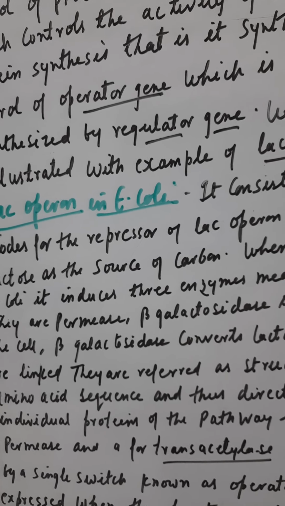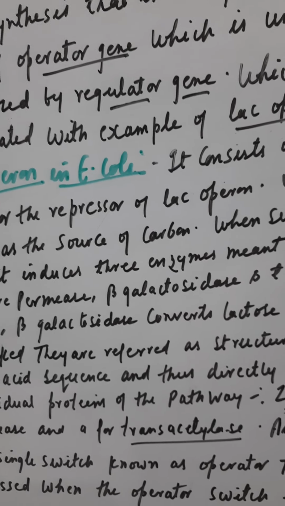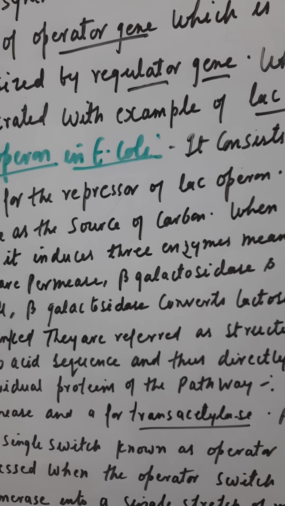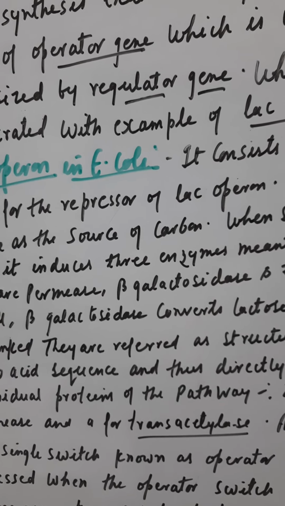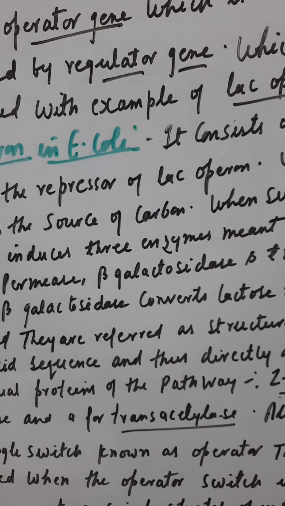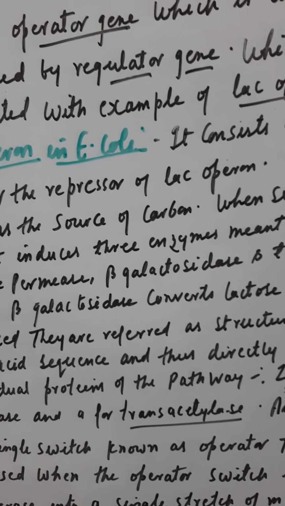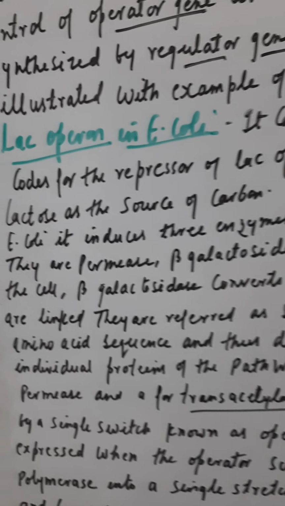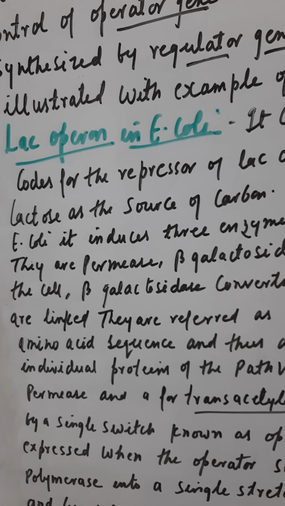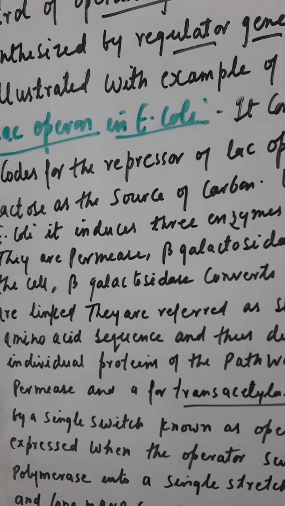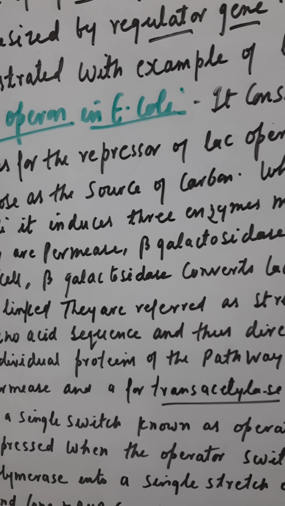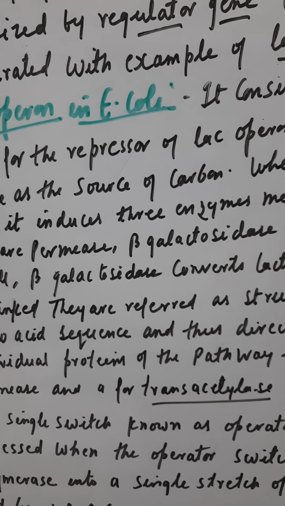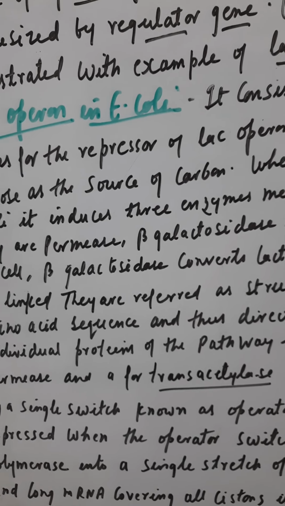Induction is a set of genes which, when switched on, is because there is a necessity to handle and metabolize a new substrate, and when these genes are turned on, enzymes are produced which metabolize the new substrate, and this phenomenon is called induction.